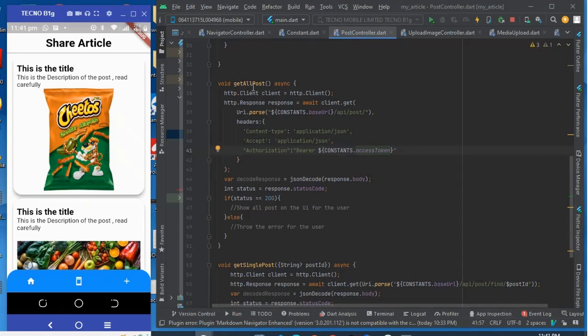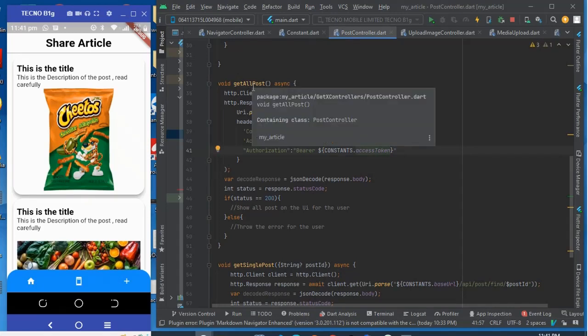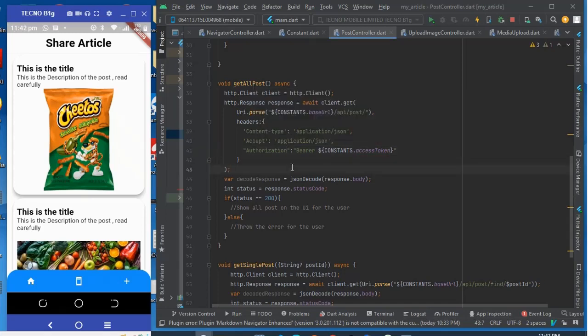So that is it. Now we have the access token, so we can make use of this endpoint. What I want to show you now is how to generate the response, how we're going to get this response. It's going to be in the form of JSON. I'm going to show you how we're going to interpret this JSON and convert it to a Dart class. Let me show you what I mean.